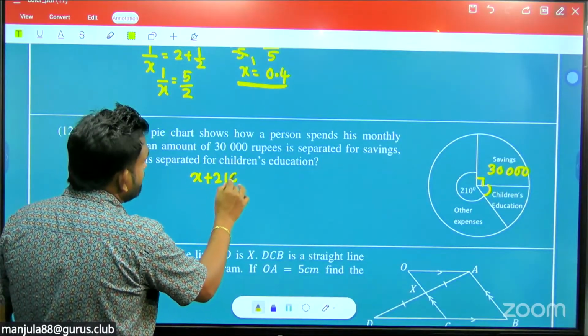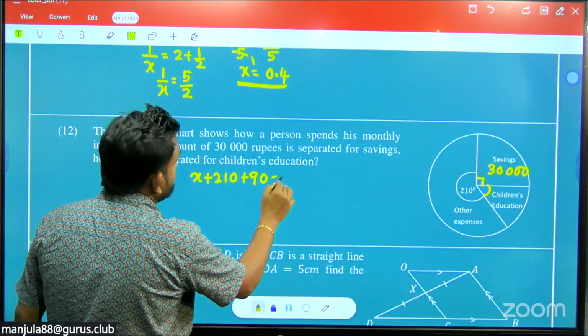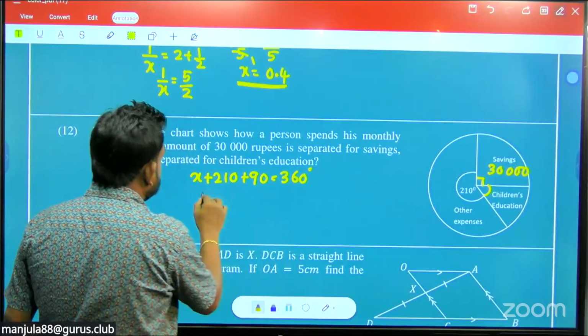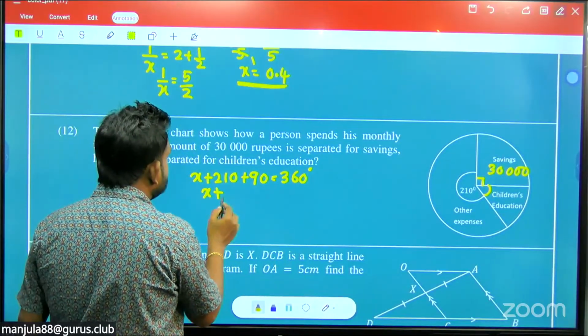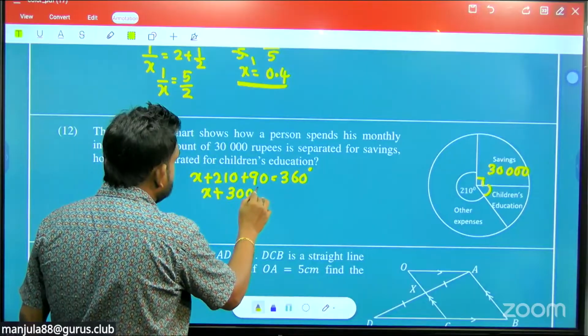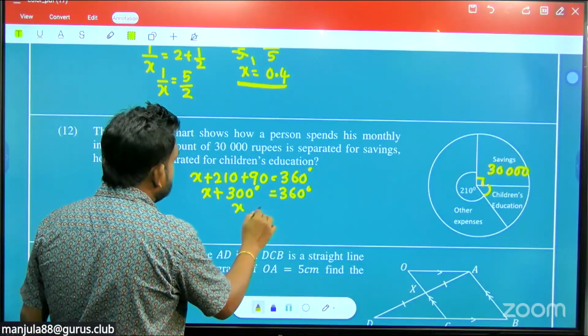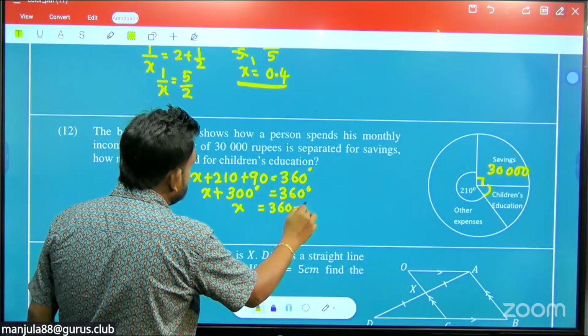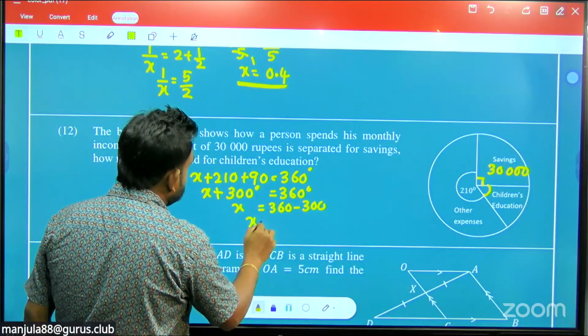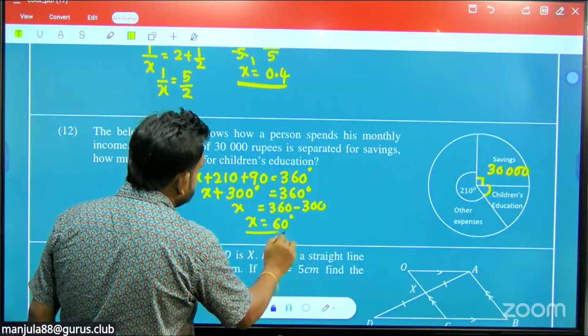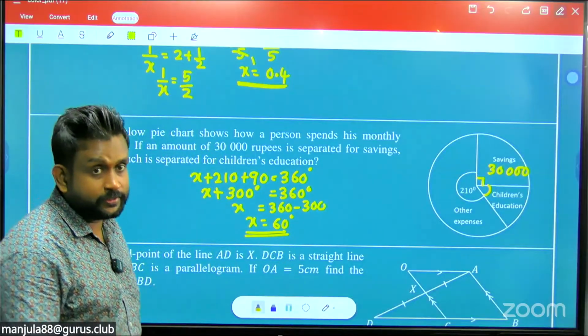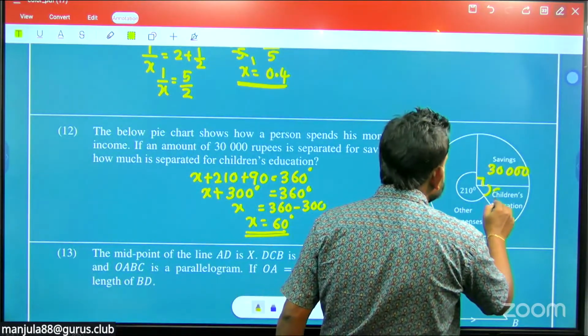I write x plus 210 plus 90 equals 360. So here x plus 210 plus 90, meaning x plus 300, equals 360. Then x equals 360 minus 300. So x equals 60 degrees there. So here the angle is 60 degrees.